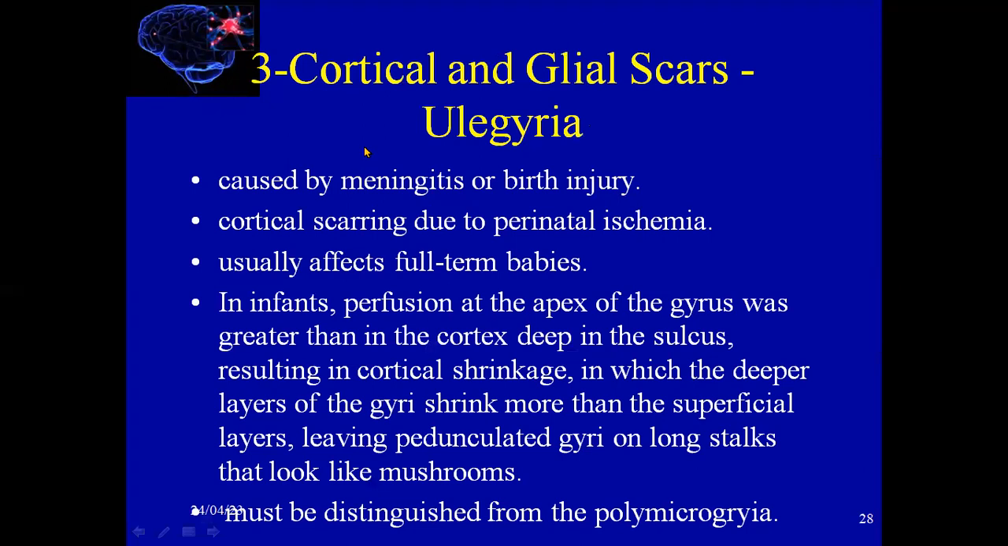The third reason for epilepsy is cortical and glial scars. It's called ulegyria, caused by meningitis or birth injury to the brain. Cortical scarring due to perinatal ischemia usually affects full-term babies. In infants, the perfusion of the apex of the gyrus is greater than that of the cortex in the depth of the sulcus, resulting in cortical shrinkage, which is more in the deep layer than the superficial layer.